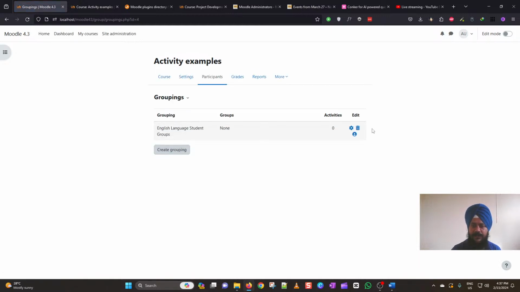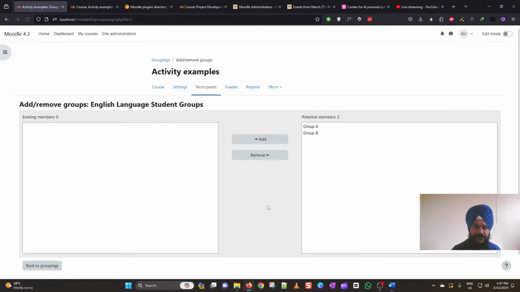So now you can see that we have a grouping created for this course. And on the right side, you can see different icons. First one is to edit, which will take us back to the previous form. Then we have an option to delete, and then we have show groups in the grouping. So here we will be just clicking to add a new group for this grouping.